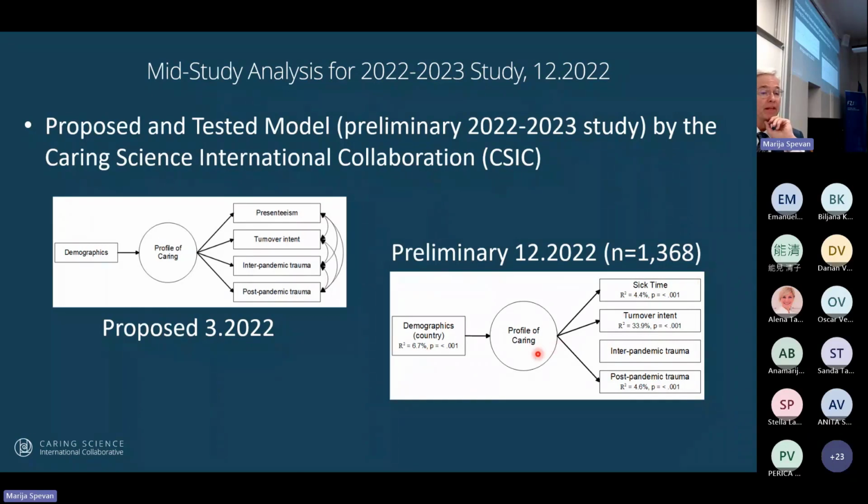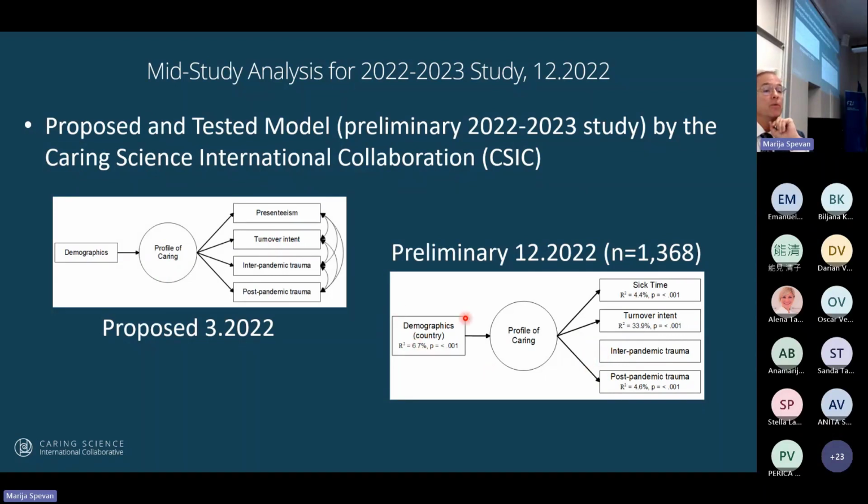We found that, and this was only, I think, 4 countries in this preliminary analysis. We had almost 1,400 nurses in this stage of the research. It was about halfway through, and we found that well-being predicted sick time, about 4%. We found that well-being predicted turnover about 34%, and post-pandemic trauma about 5%. It had no relationship to difficulty in working through the pandemic.